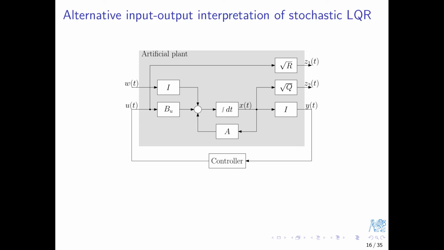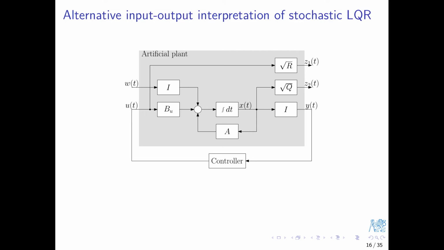But note that the measured signal Y is actually equal to the state vector. Thus, our feedback controller is a state feedback controller. The external input signal, the disturbance W, affects the dynamics of the system directly through the identity matrix according to the block diagram. But we can immediately substitute for the I term, the identity matrix, the BW matrix that we actually considered in the model of the system. Honestly, I failed to upgrade the block diagram.